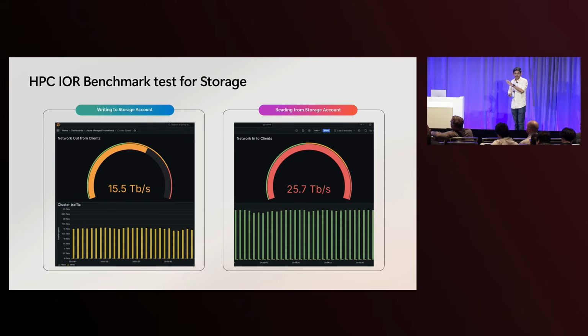And as you can see from the Azure Managed Grafana dashboards there, these are not just peak throughputs. These are sustained throughputs. And we can go longer on this. We just said, we'll keep to this experiment, get this recording, and then get done with it. And at these speeds, you can download the entire Library of Congress, a 21 petabyte data set, in less than 2 hours. That is just massive.